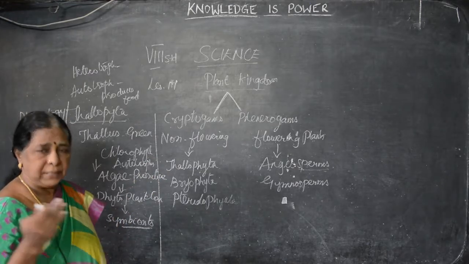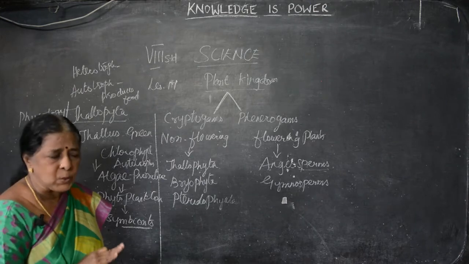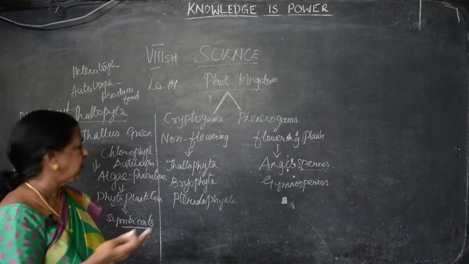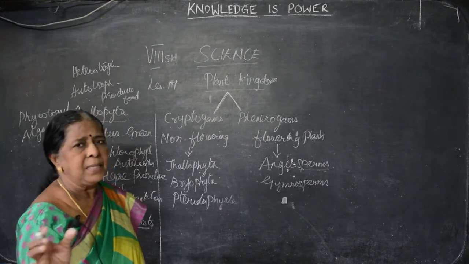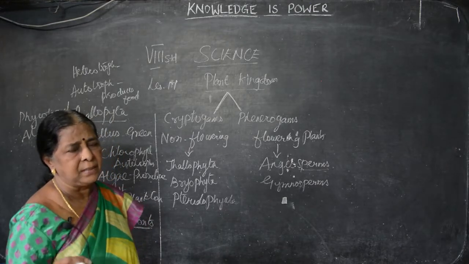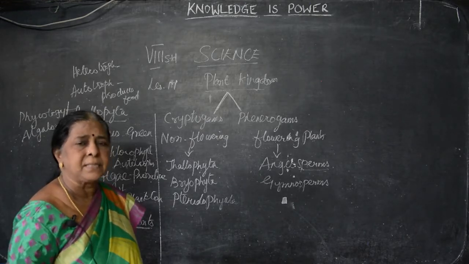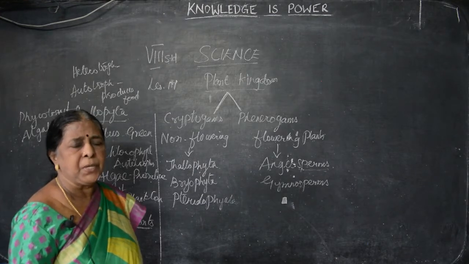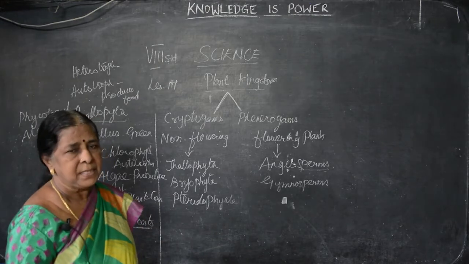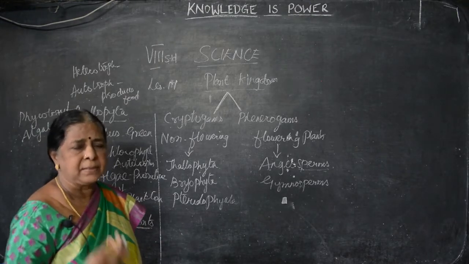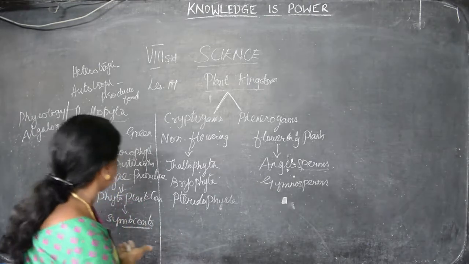That is, they depend on another organism for food. For example, leguminous plants like the pea plant have a kind of bacteria. The bacteria cannot prepare their own food. Instead, they convert ammonia compounds into easier nitrogen compounds and give them to the plant on which they depend. So these plants take the nitrogen from the symbiont and give food to them. This kind of process is known as symbiosis.